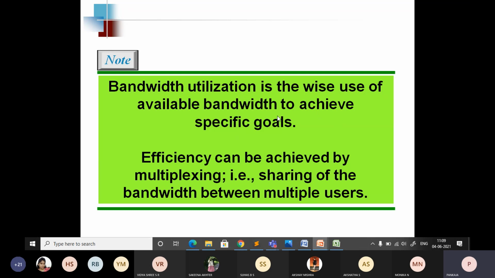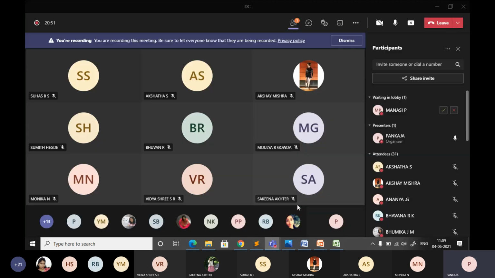Available bandwidth to achieve the specific goal. Whatever bandwidth is available should be wisely used, which means it should be utilized efficiently. That is the meaning of wise use of bandwidth. Efficiency can be achieved by multiplexing, that is, sharing of bandwidth between multiple users. Instead of using a single link only between two devices, we can combine several data and send the data through the transmission media. By doing this, it is possible to share the bandwidth.